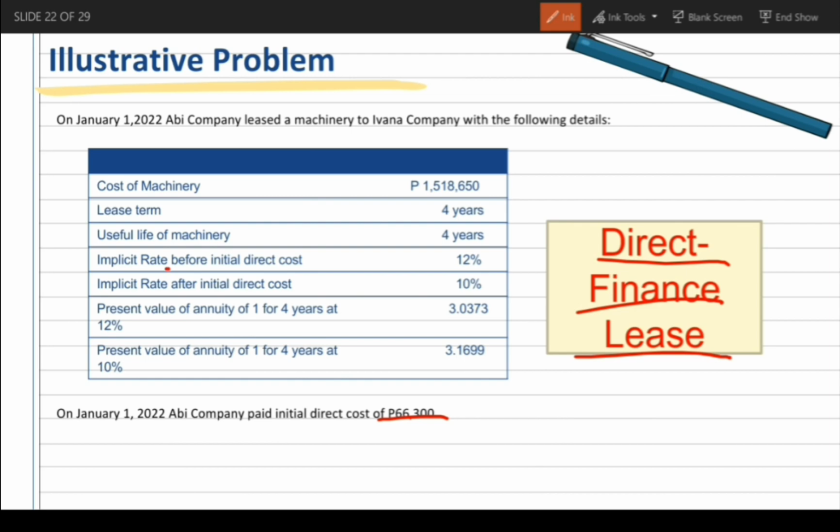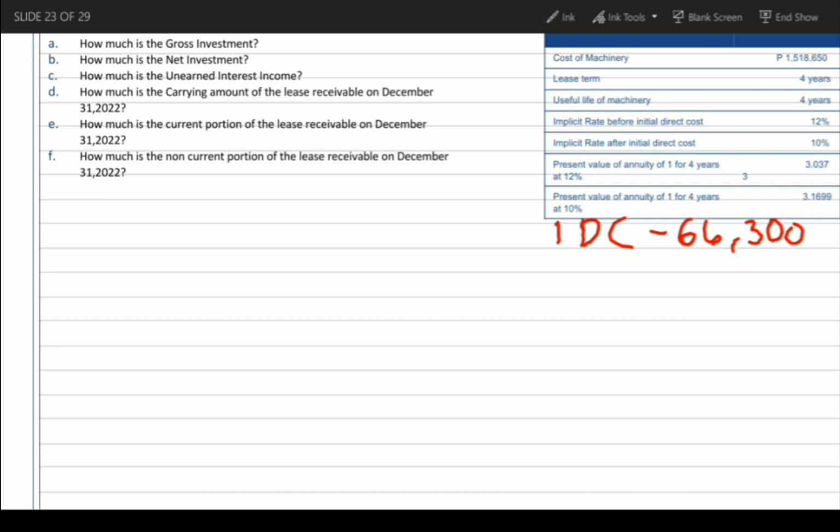So kung mapapansin mo, meron tayo dito implicit rate before initial direct cost. Ginagamit ito sa pag-compute ng annual rentals. Implicit rate after initial direct cost, ginagamit naman sa pag-compute ng amortization. How much is the gross investment?